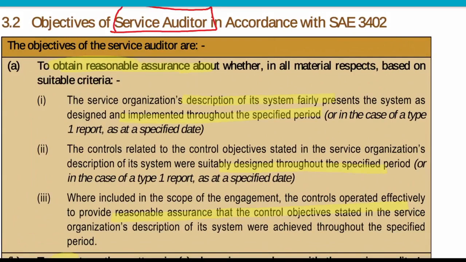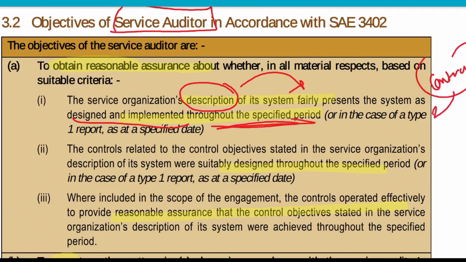To obtain reasonable assurance that the description is fairly presented. Whatever description we are giving of a control, it is fairly presented, and it is designed and implemented throughout a specific period. The controls are clearly described, actually designed and actually implemented, and we provide reasonable assurance over the same.